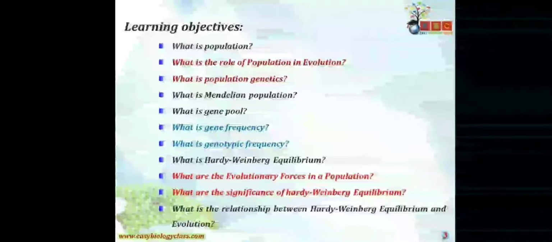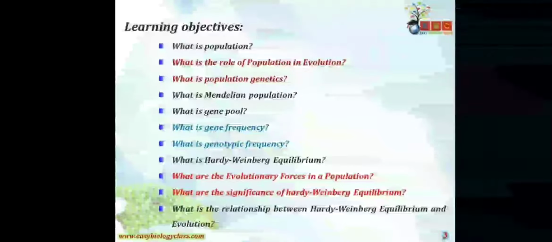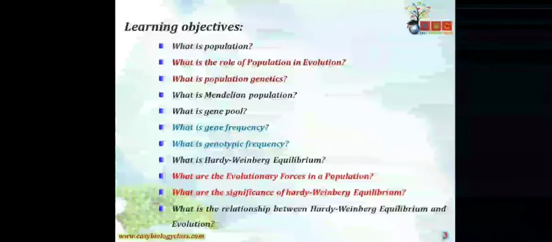Genetics is a branch which deals with genes and the process of transmission of traits from one generation to another. Now you can link what population genetics is: we are considering the term genetics in terms of population.